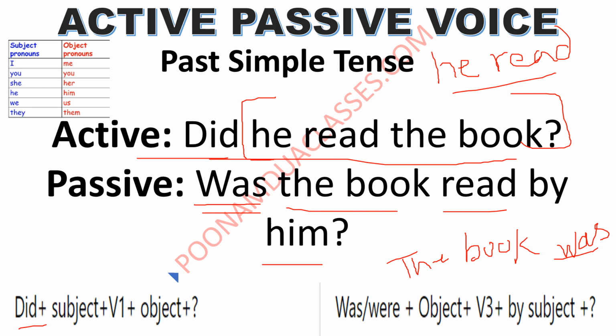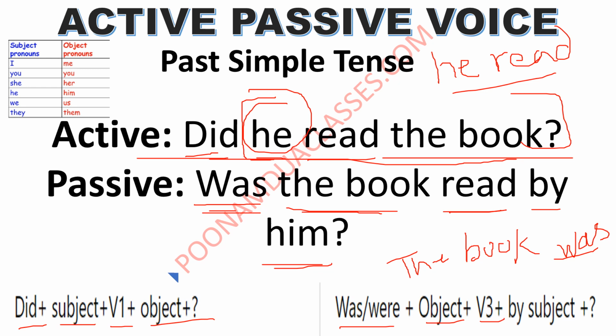The question is did subject plus verb first form plus object. Did subject first form of verb plus object. This is the structure. And in the passive, you will start with was or were. Was the book, object, read, third form of the verb, by subject, by him, because he is the subject here. He will get converted into him.